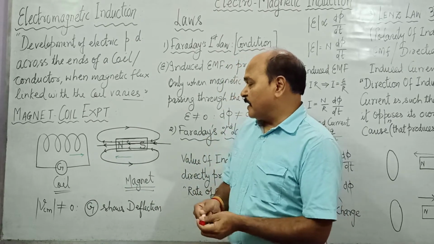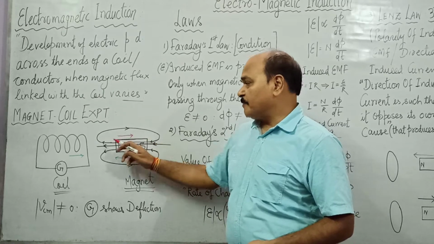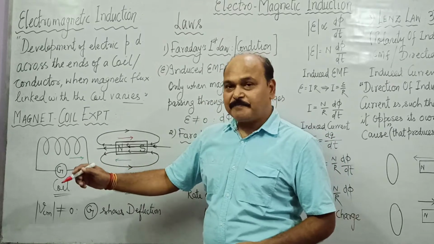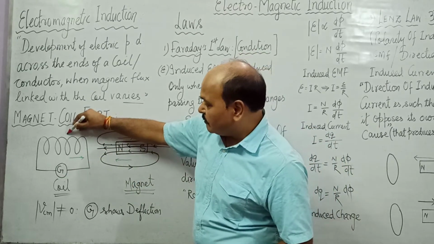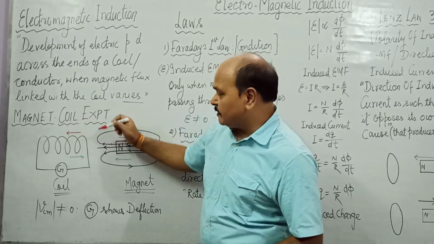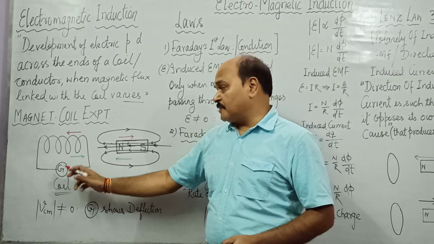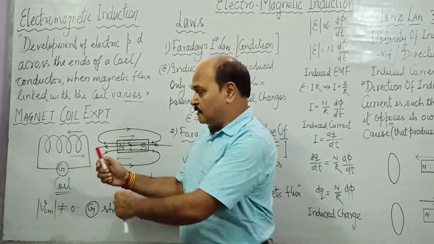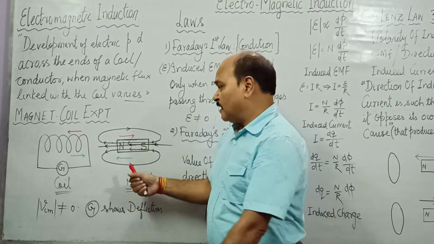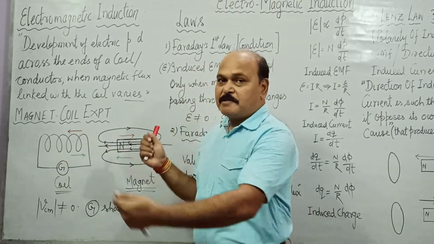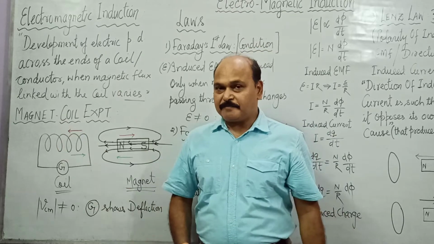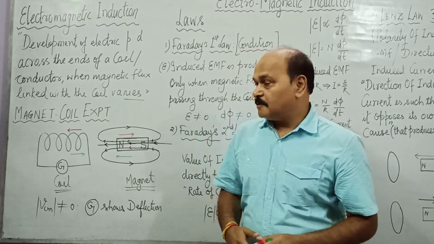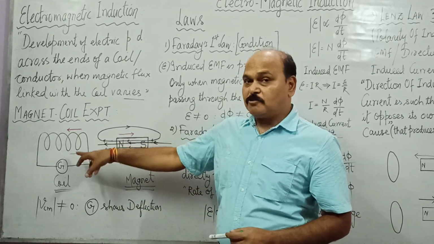If this magnet moves away from the coil, keeping the coil stationary, there is deflection in the galvanometer. Or if we move this coil away from the magnet which is stationary, in that case also there is deflection in the galvanometer. If both magnet and coil are brought closer to each other, there is deflection in the galvanometer, and if both are taken away from each other, there is deflection in the galvanometer. Well, in all these situations, there is variation of flux passing through the coil.